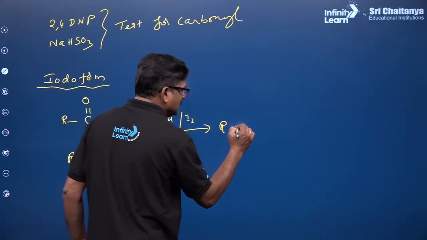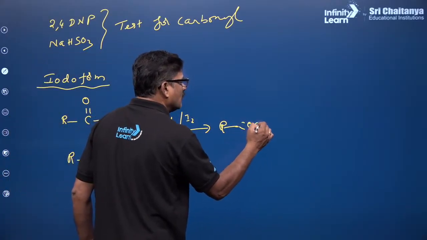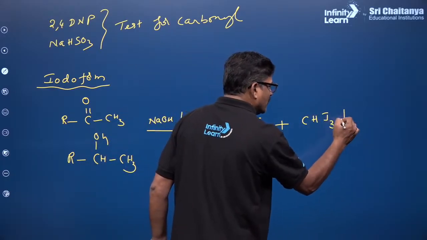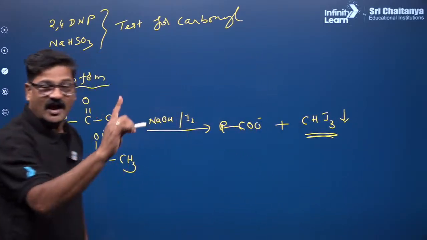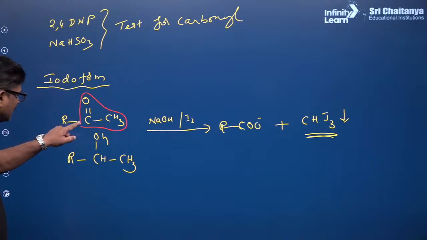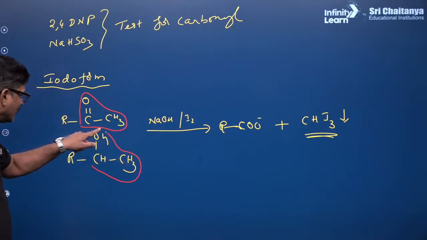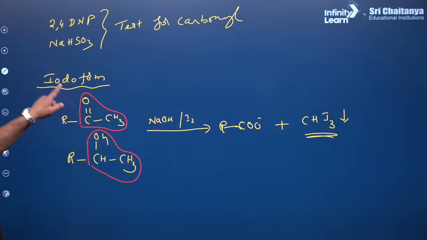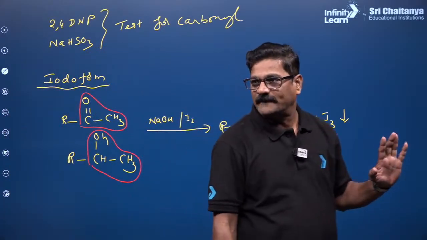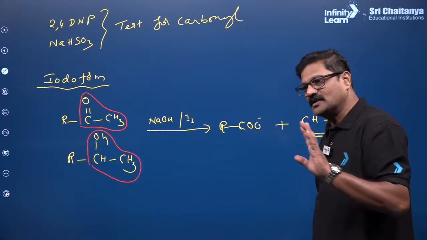You are going to see RCOO minus and CHI3 is going to be formed. This test is called as iodoform test. And you can see here, this is the prerequisite to say whether they can go for iodoform test or not. This is also called as haloform test. Okay, I'm coming to that point.